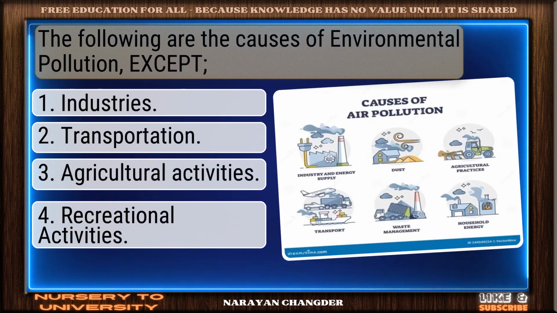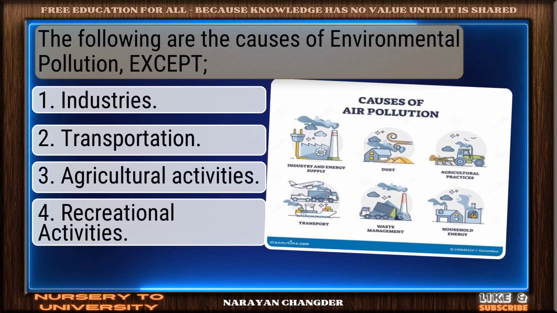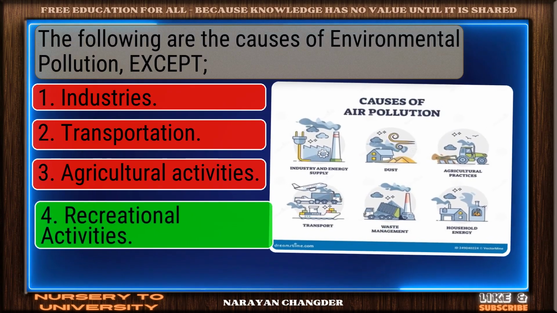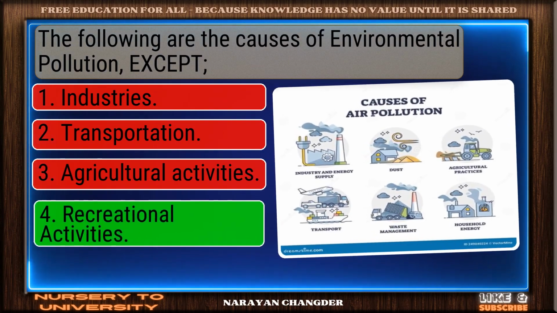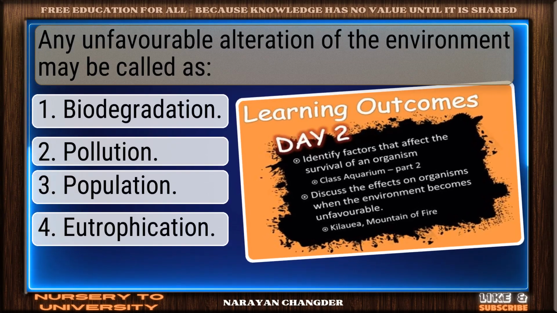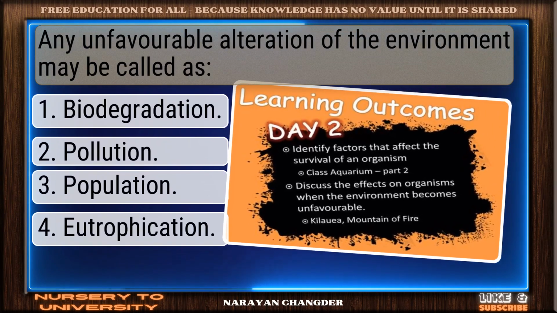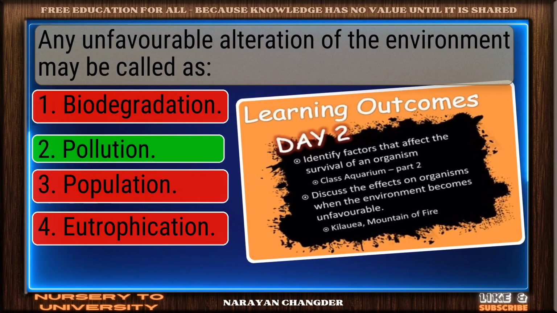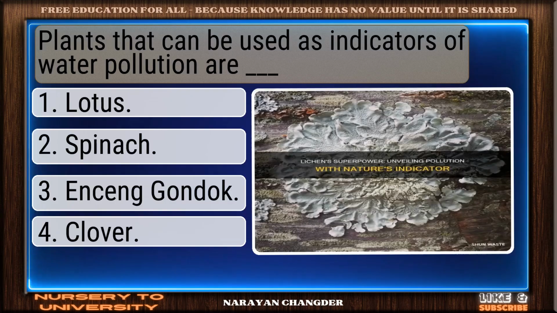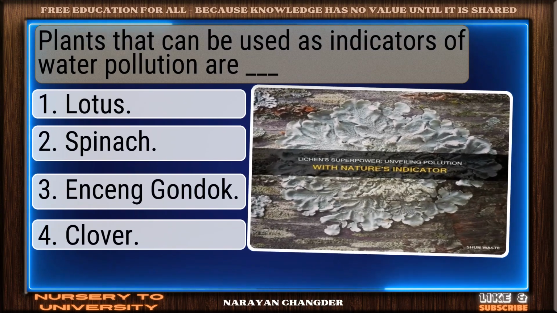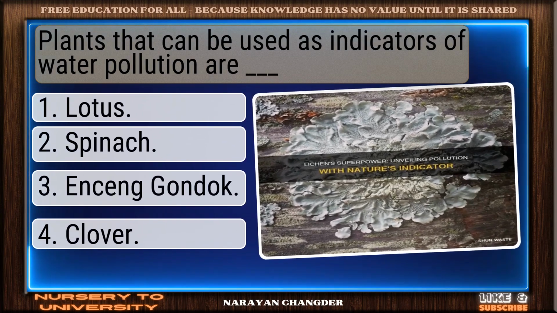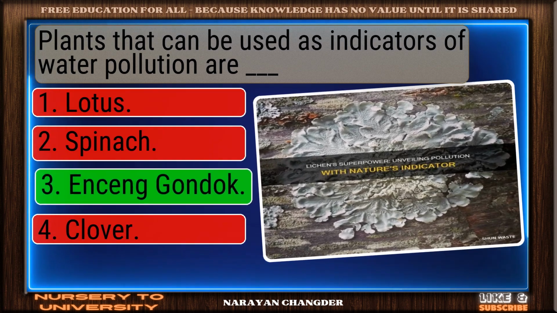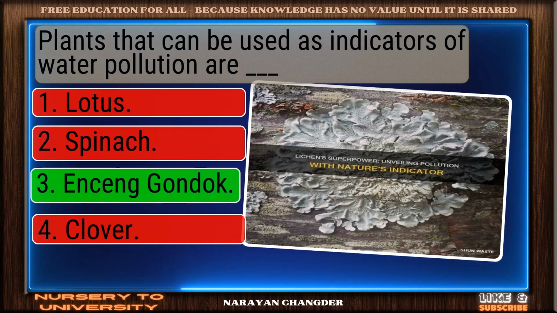The following are the causes of environmental pollution, except... Nice work. You chose recreational activities, and it is correct. Any unfavorable alteration of the environment may be called as... Good job. Your answer pollution works well here. Plants that can be used as indicators of water pollution are dash. You're right. Insengondok is the correct answer.